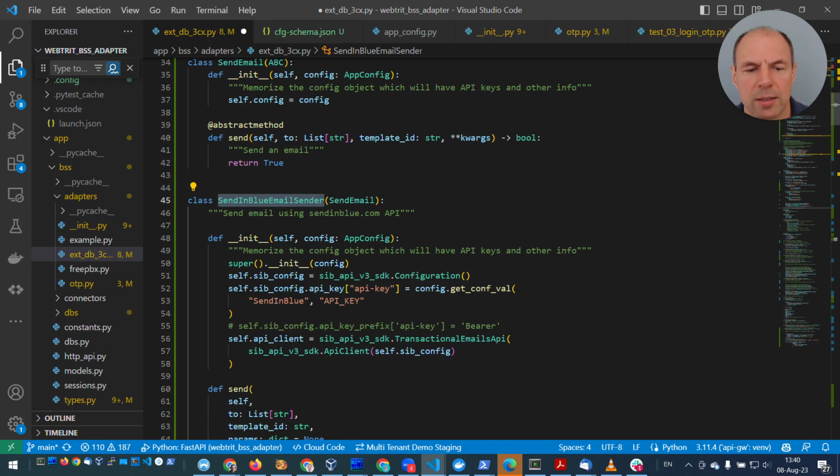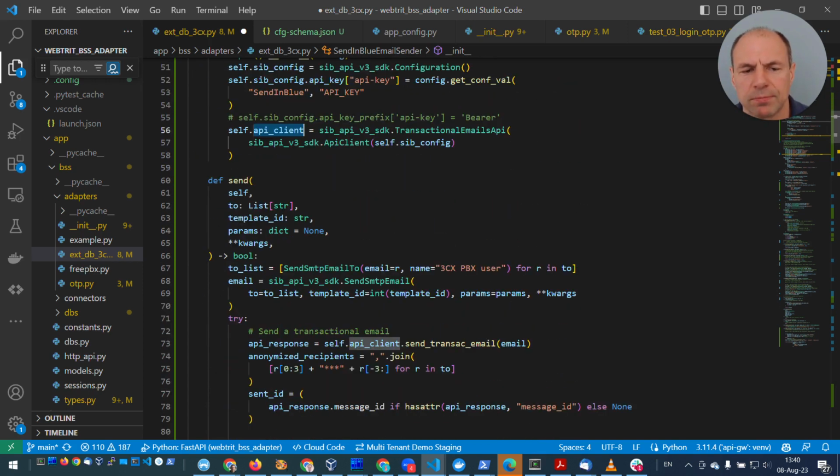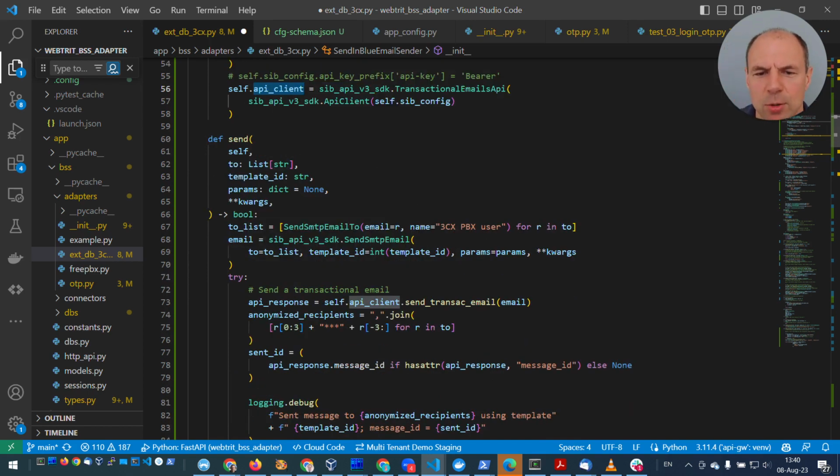When we initialize, we create an object. We have to initialize it with the API key. That's the one which we get from Sendinblue, which allows us to use their API. And we create our API client. And method send: we receive a list of emails to be sent to, produce the object which Sendinblue requires, and then attempt to send a transactional email with the parameters.